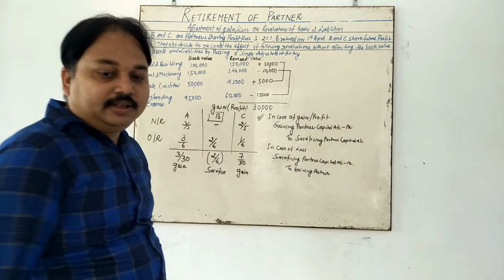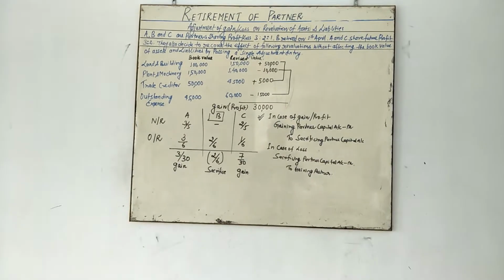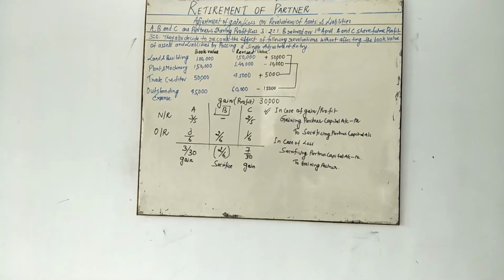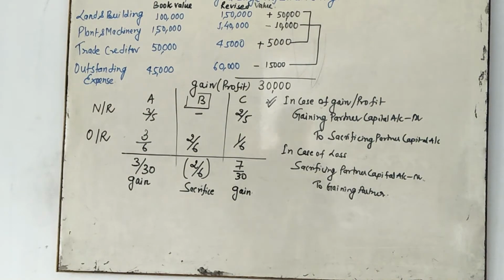So my dear student, you have to observe that in case of loss, what is the gaining partner's capital account? In case of loss, gaining partner's capital account is going to credit. In case of profit, gaining partner's capital account is debit. So you keep remembering all those things. Okay. So try to understand what we have to learn.